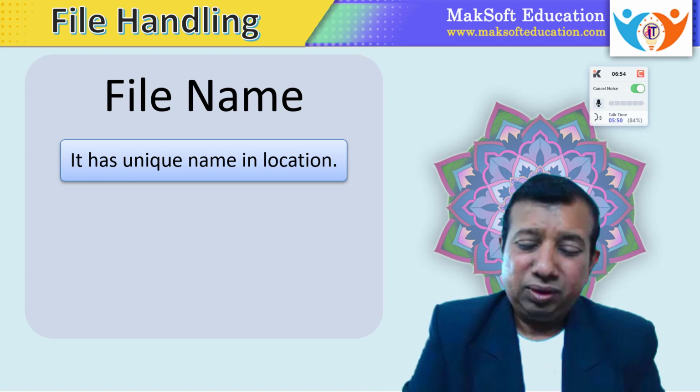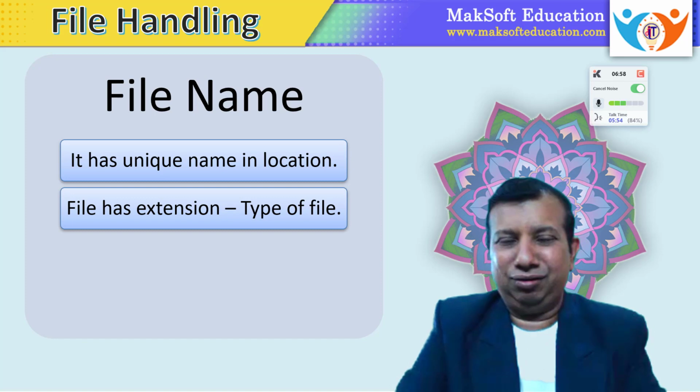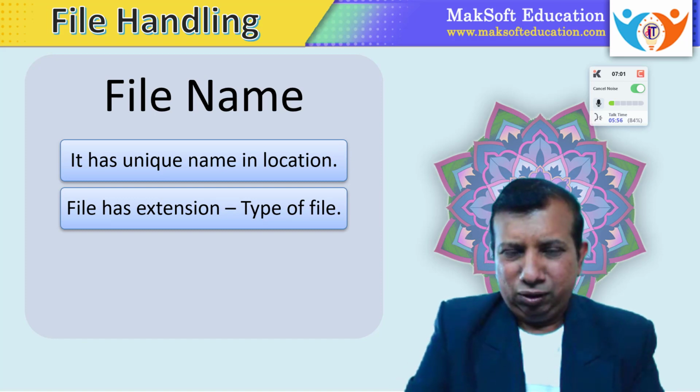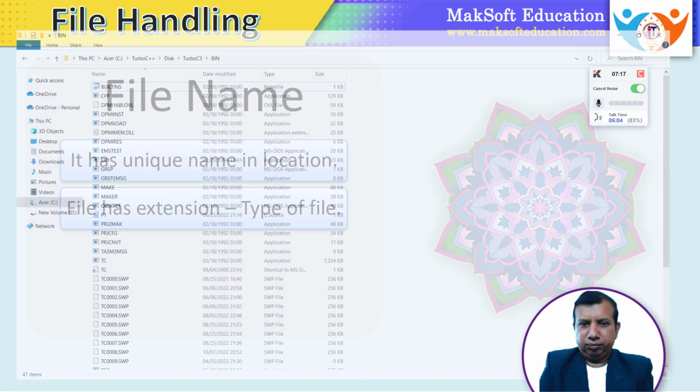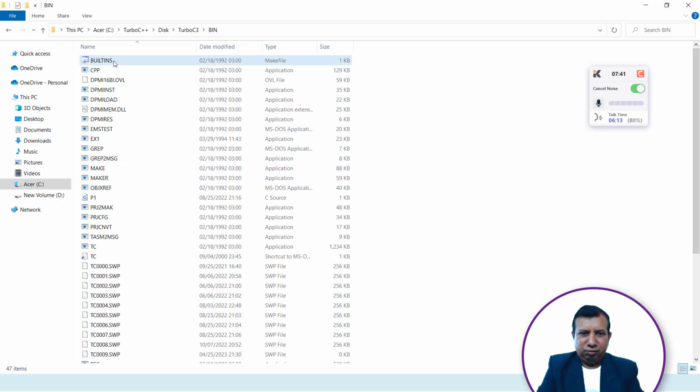The next one, the file has a unique extension. Now what is this extension? Now you can see on the computer. Okay, now you can see here, these are different files and the file names are different. Now you can see different extensions. Here you can see the type of file. Okay, here it is a makefile, an application file, an MS-DOS file, a text file, a SWP file. So these are different files used in a computer.